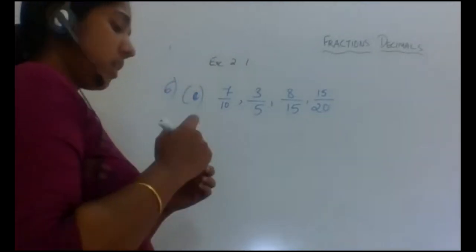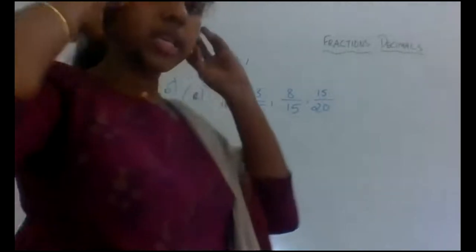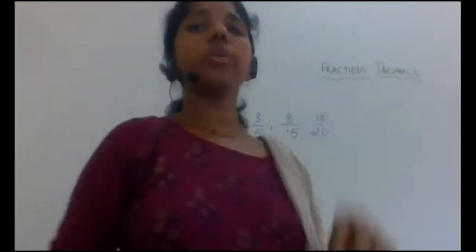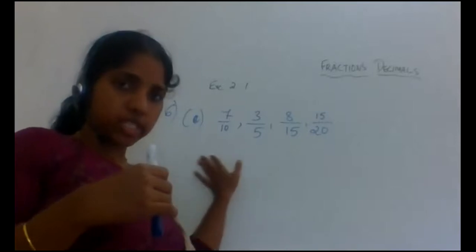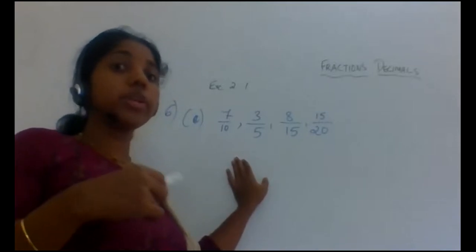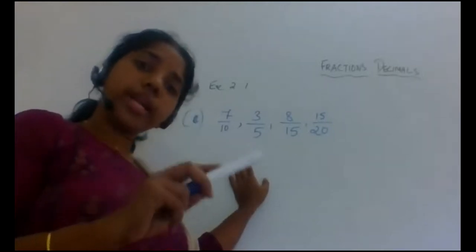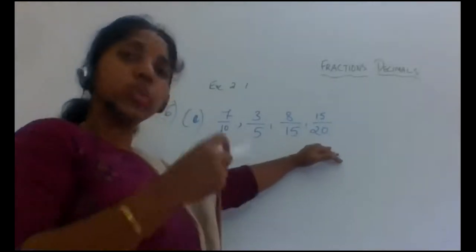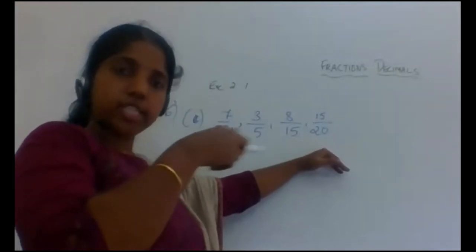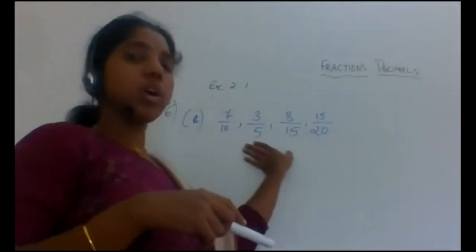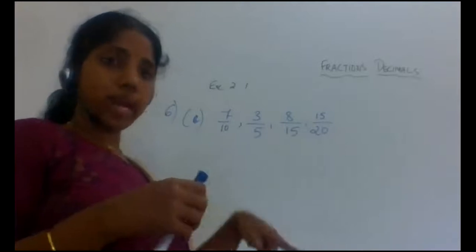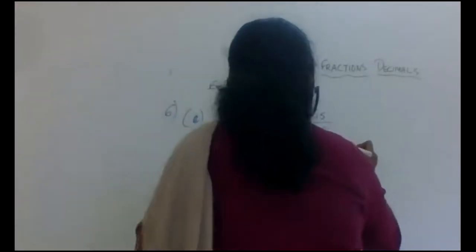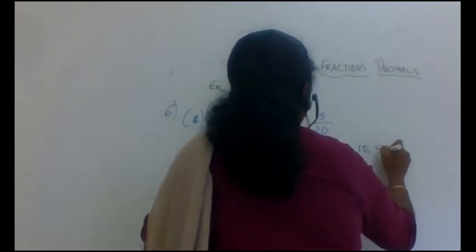So let us simplify. Now how to find the like fraction? There is an easy method to do it. To convert into a like fraction, what you have to do is take all the given fractions, write them down, and then collect all the denominators of the given fractions. So which are the denominators? 10, 5, 15 and 20 are the denominators of the given fractions.